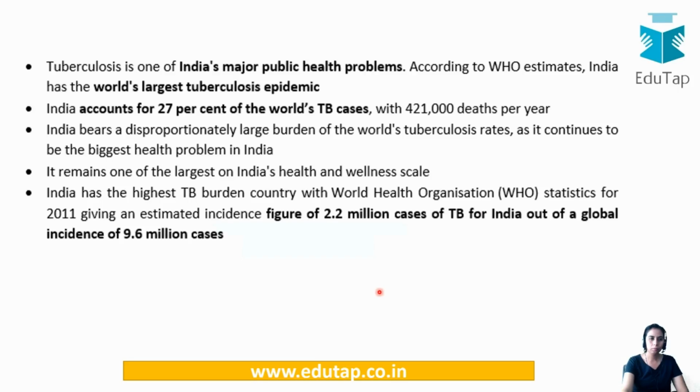Okay. So let us see about TB. Let me tell you that apart from this, India has particularly done really well in the elimination of polio. Polio is a viral disease, and tuberculosis is India's major health problem. 27% of the world's TB cases are in India. You see, such a humongous problem India is facing. And if you are able to relate, there's this DOTS course which is given by the government free of cost to the TB patients.